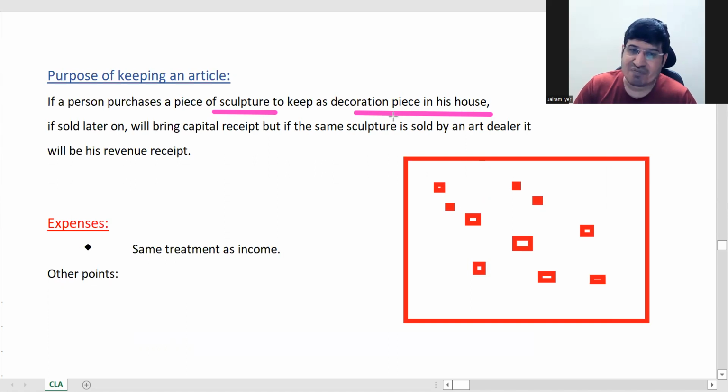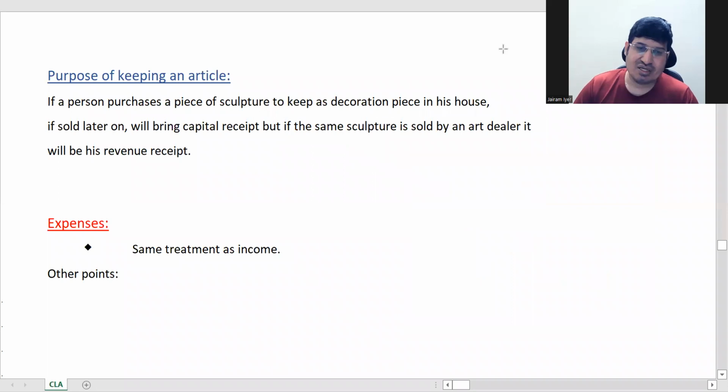The same sculpture, if this person keeps it at his home, then it becomes a capital asset. Got the point, right? So it is the purpose of keeping an article. Even houses, for that matter: if buying and selling houses is your business, houses will be your stock in trade.